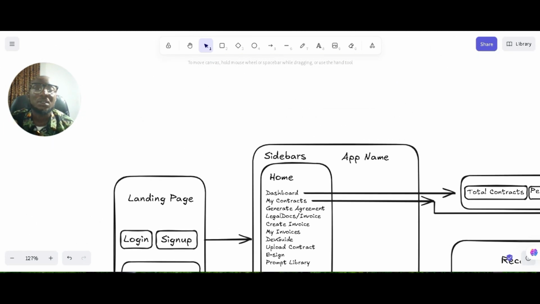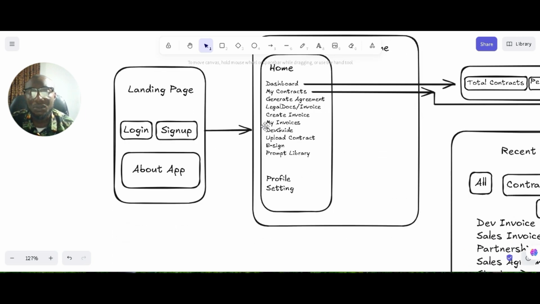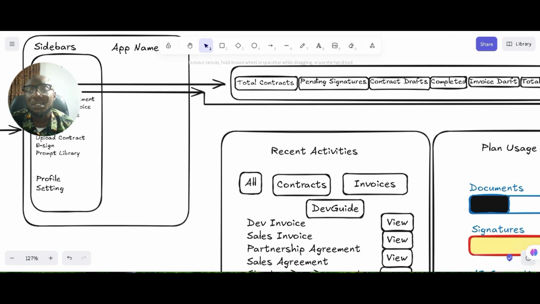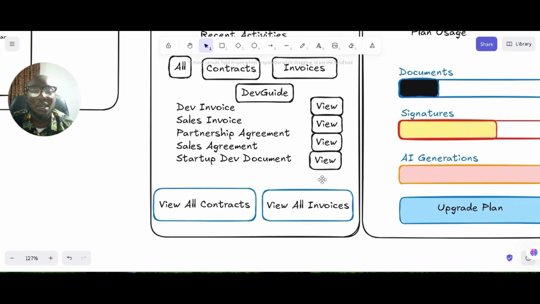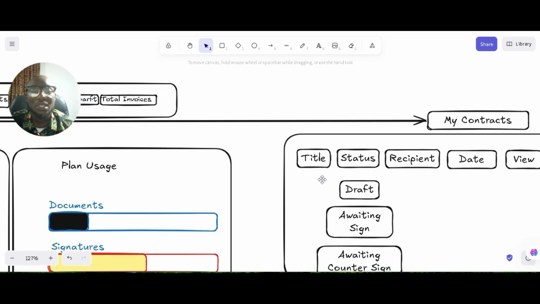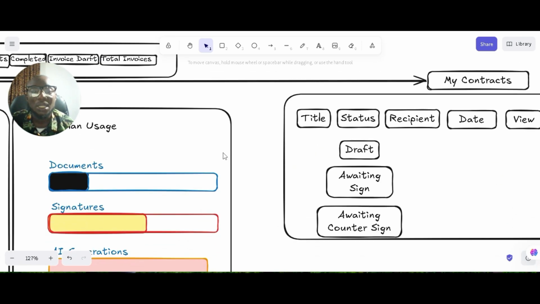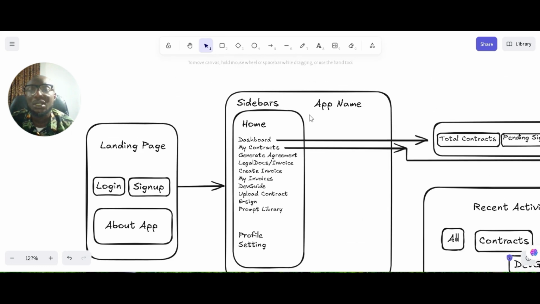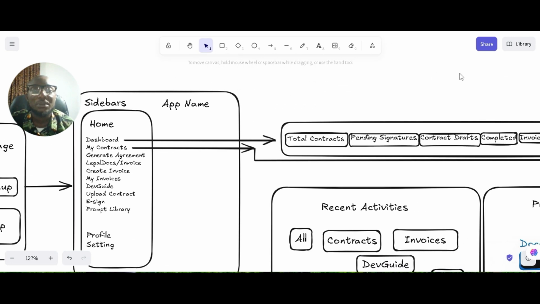So let's proceed to the app, right? As time goes on, I will also include these ones. But I've developed a comprehensive prompt that would generate all these things. I've included everything in the prompting, so everything is gonna be generated automatically by the AI. So let's go to Lovable and start.